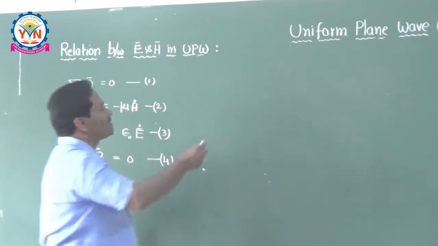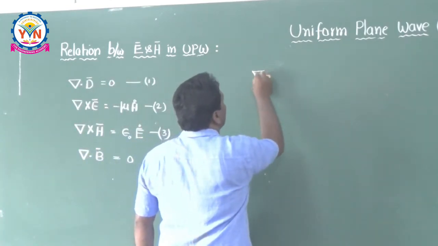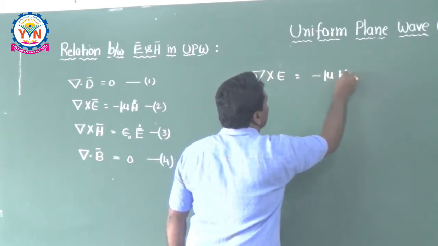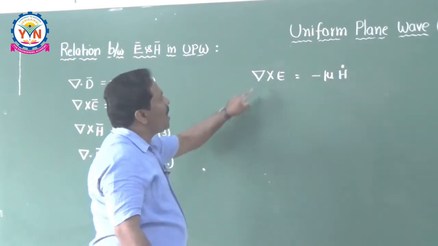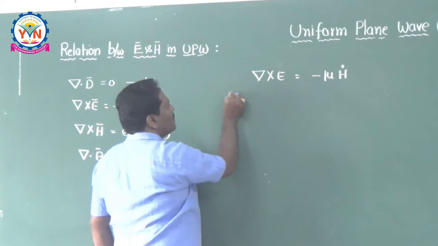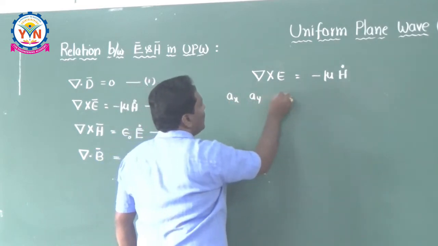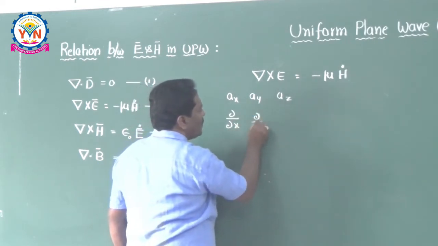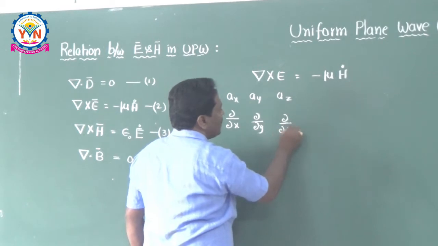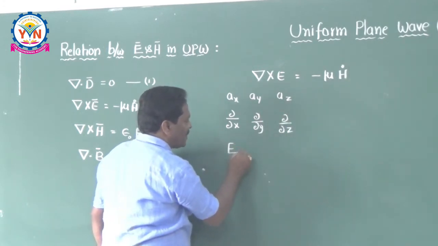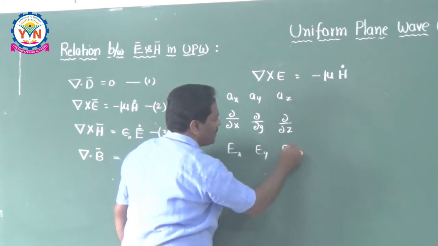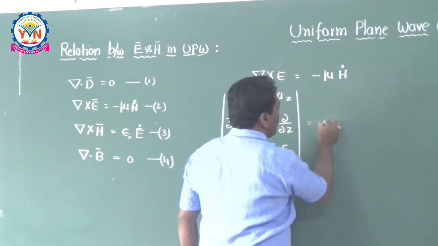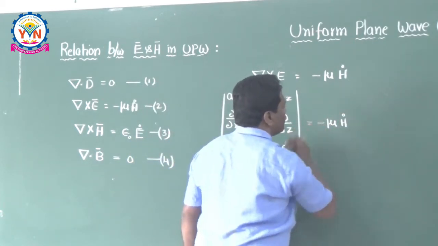So, taking the second equation, I can say del cross E is equal to minus mu into H dot. This is nothing but the second equation. So, how to expand this del cross E? Very simple. Ax, Ay and Az. Del means dou by dou x and dou by dou y, and you can say dou by dou z. E is in component form Ex and Ey and as well as Ez like this. So, this is equal to minus mu into H dot.